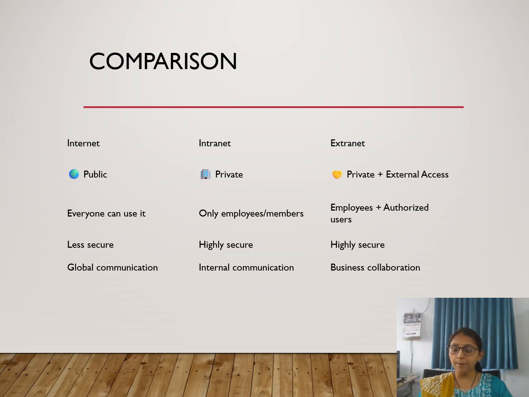Now we can see the comparison of internet, intranet, and extranet. Internet is public, intranet is private, extranet is private, but some external access is also given. Internet is public, so everyone can use it. Intranet can be used only by employees or particular members of the organization. Extranet is for employees plus authorized users who are given access. Internet is less secure because it is publicly accessed; the security issue is always there. Intranet is highly secure. Extranet is also highly secure.